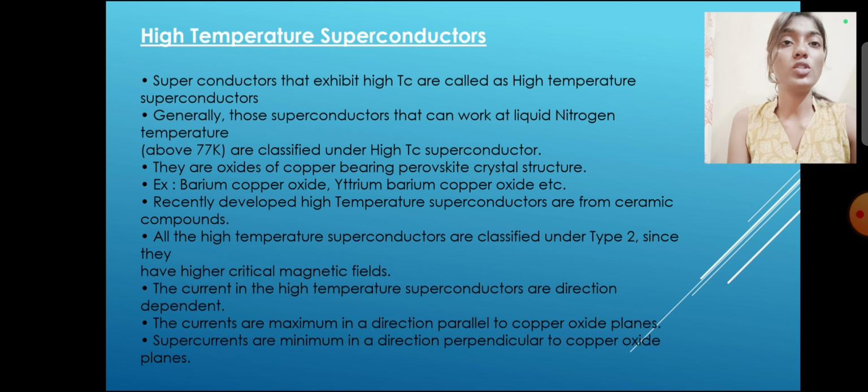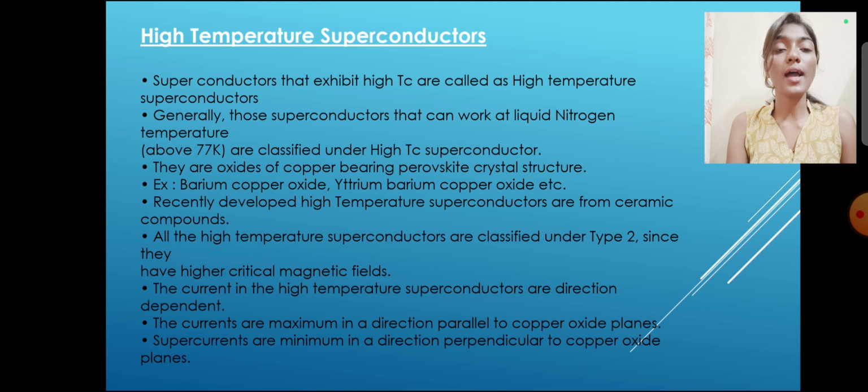Let's move forward to the next topic, high temperature superconductors. Superconductors that exhibit high Tc are called high temperature superconductors. Generally, those superconductors that can work at liquid nitrogen temperature, above 77 Kelvin, are classified as high Tc superconductors. They are oxides of copper bearing a perovskite crystal structure. Examples: barium copper oxide, yttrium barium copper oxide, etc. Recently developed high temperature superconductors are from the ceramic compounds. All the high temperature superconductors are classified under type 2 since they have higher critical magnetic fields.